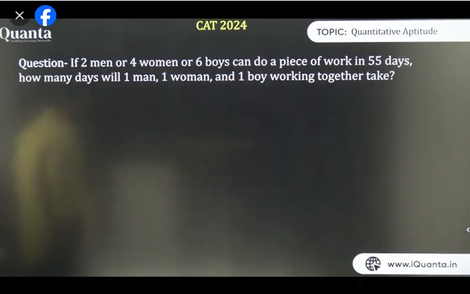The same question, guys. If I do the same question, you'll understand the summary. We have done the previous question in 2 ways. One is by M1 D1 upon W1, another is by using the ratio. You can solve this question by ratio, or you can solve this question by M1 D1 upon W1 equals M2 D2 upon W2.